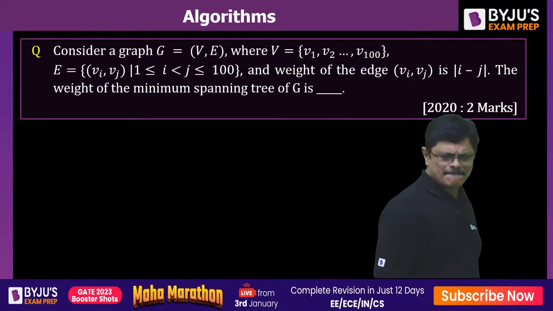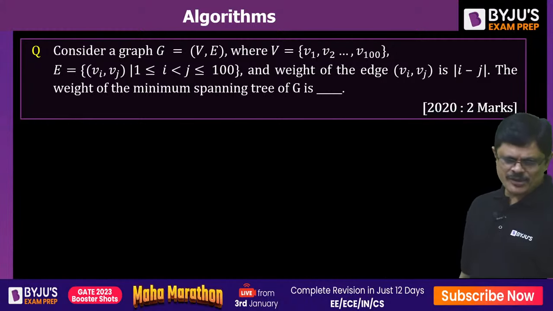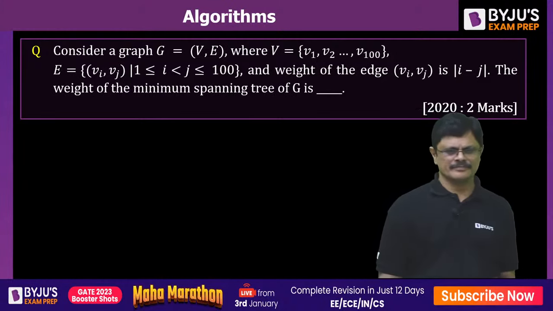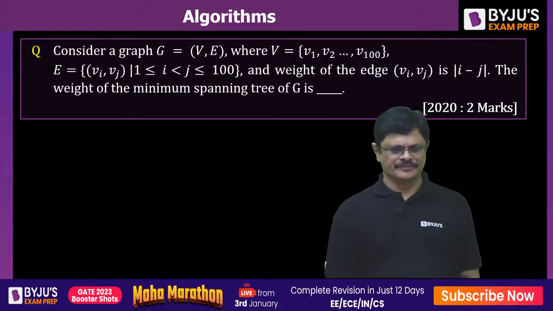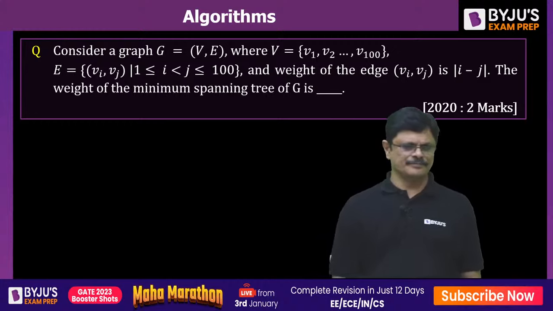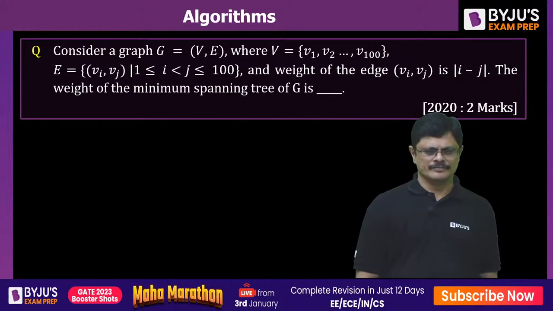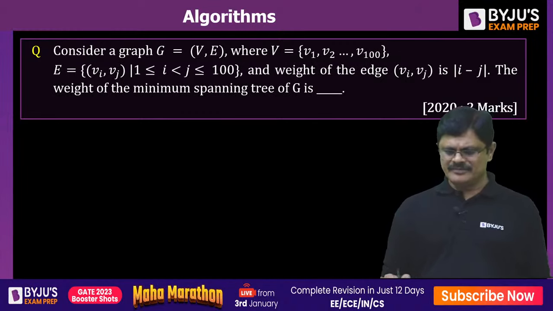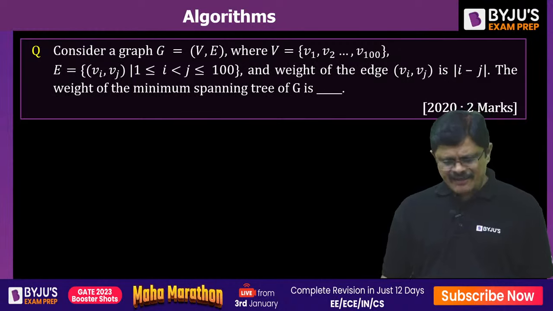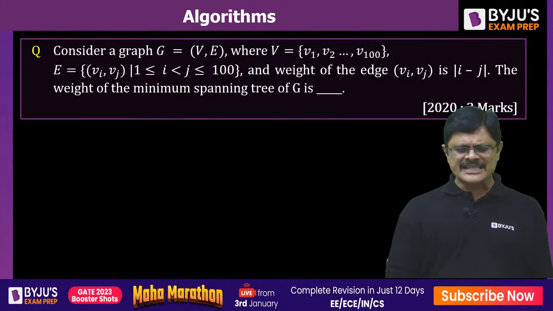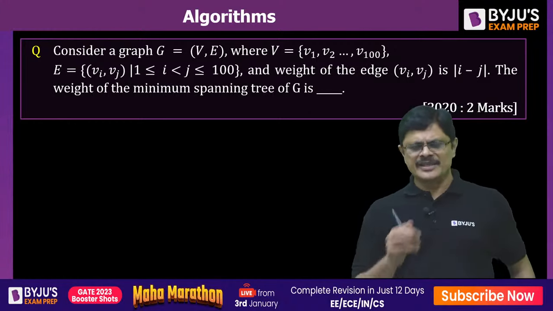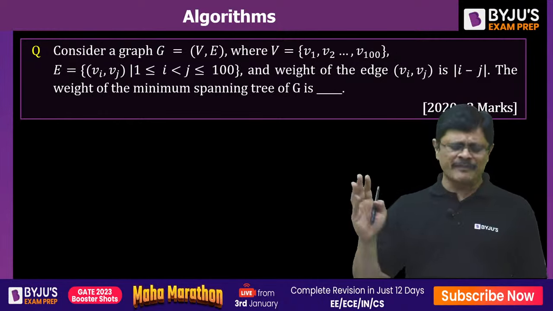Simple question it is. It looks dangerous, but it's a very simple question, my dear friends. See, actually we are having a graph with vertex set 1 to 100 and edge set is given by Vij, where I and J values are varying from 1 to 100.